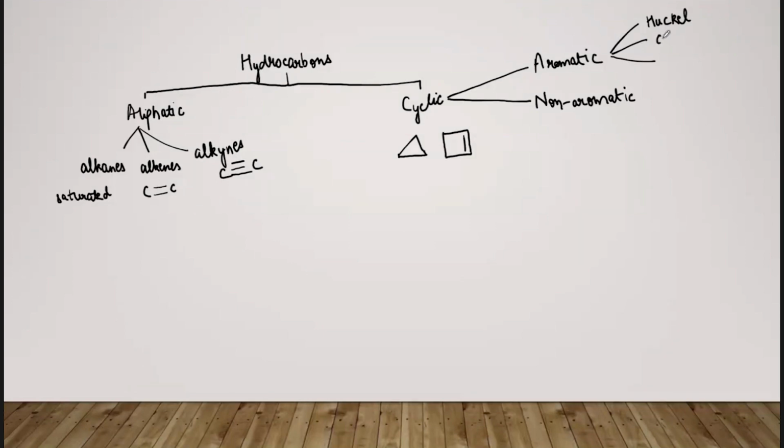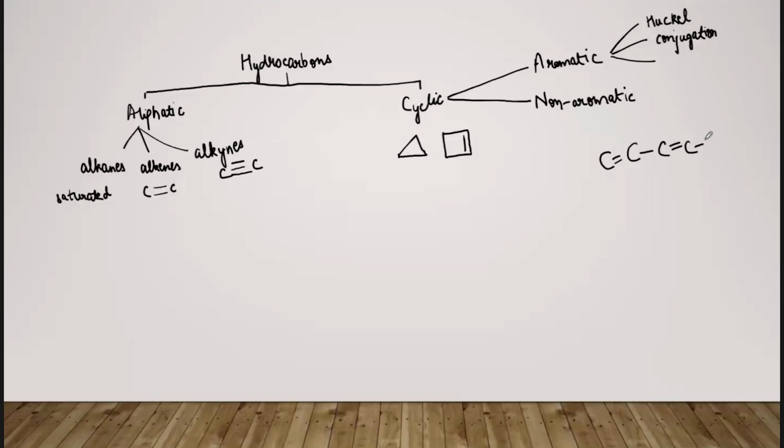The second rule says there must be conjugation. Conjugation, in simple terms, you can say that the electrons must be free and can move from one place to the other. Now how do we find this out? The simplest way to identify conjugation is that the double bonds are alternate, like this. One double bond, then one single bond, then one double bond, then one single bond. So this is the structure. Alternate double bonds between the carbon atoms. Then we say that the pi electrons are in conjugation.